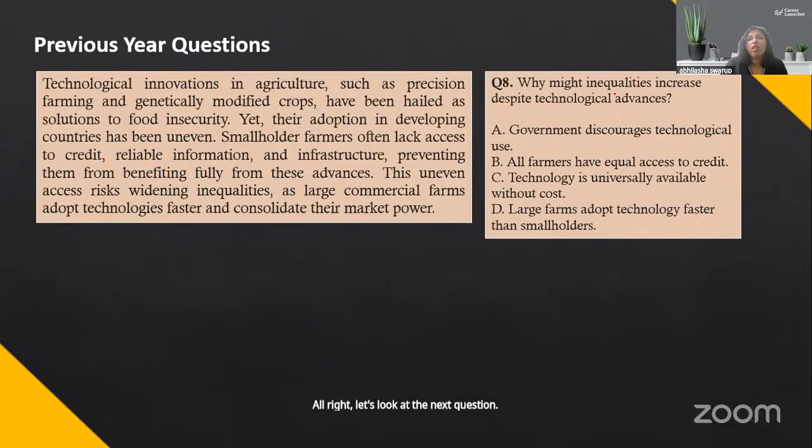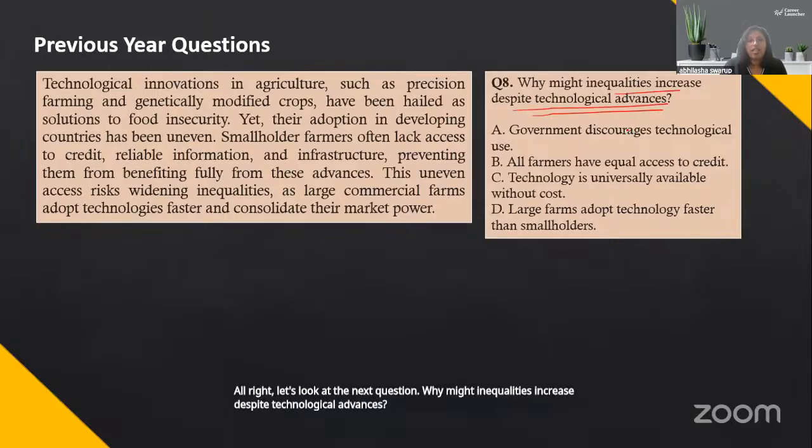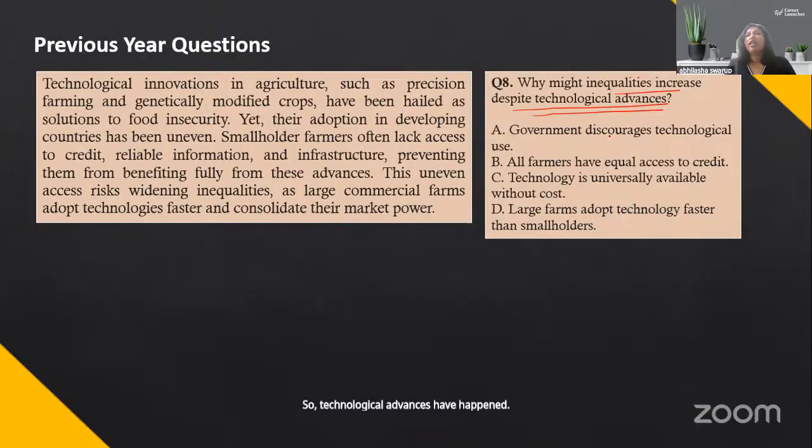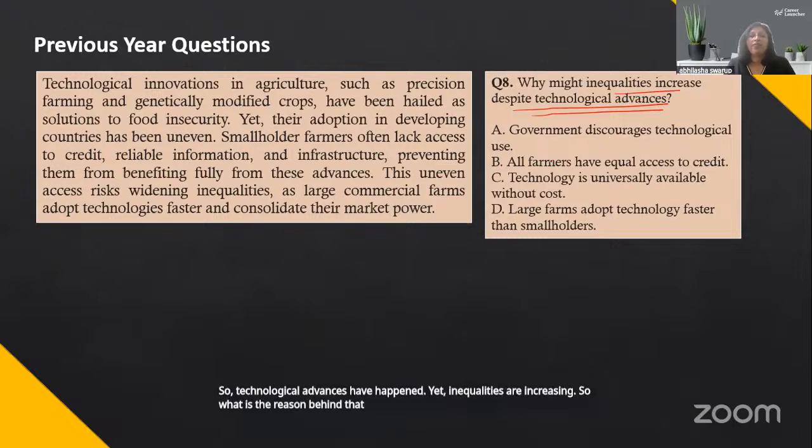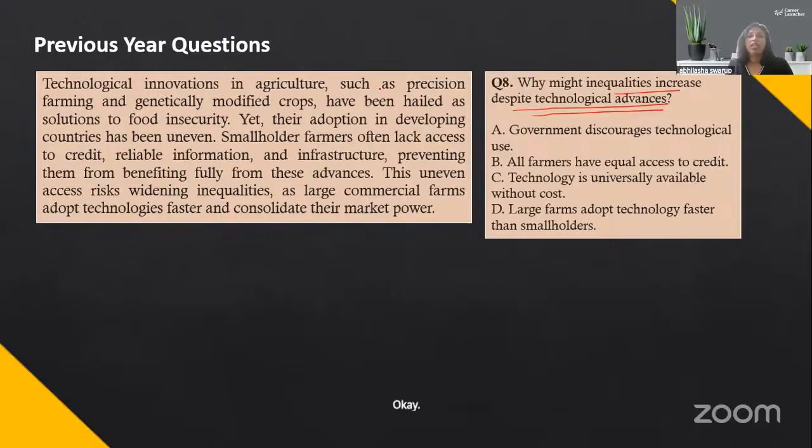Why might inequalities increase despite technological advances? So technological advances have happened, yet inequalities are increasing. So what is the reason behind that? Okay, Maisha says D, Rajiv says D, Dharana says D. Okay, government discourages technological use.